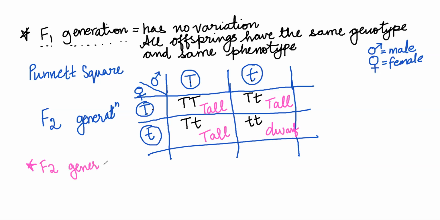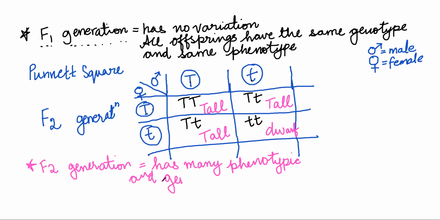So what do we see in the F2 generation, children? F1 generation has no variations. F2 generation has many phenotypic and genotypic variations. What is the meaning of that?